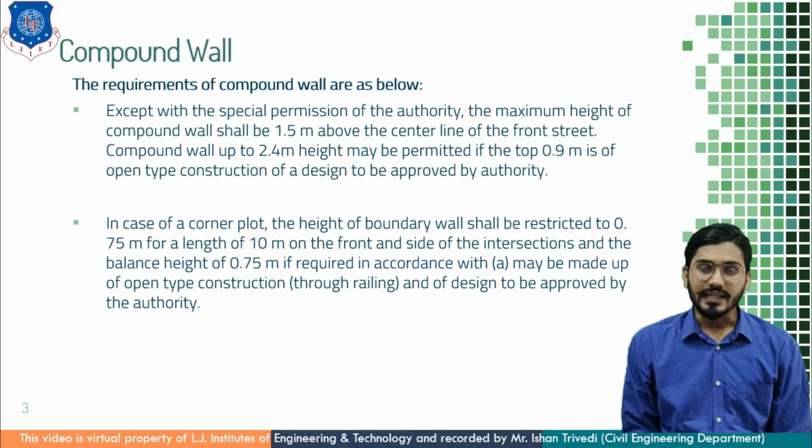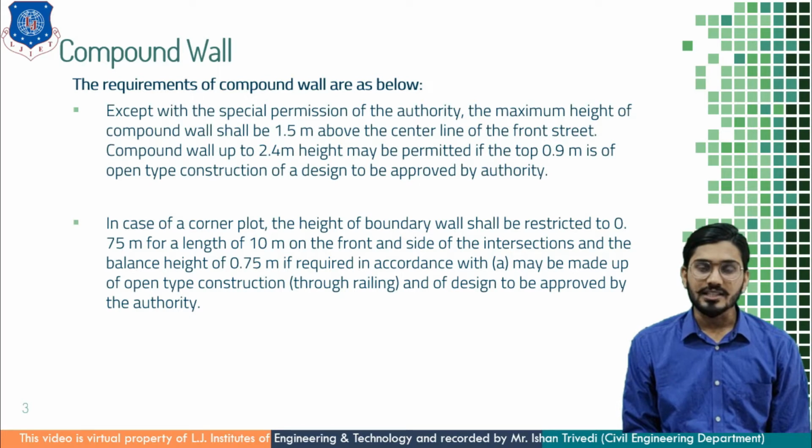Means I can construct 1.5 meter height of compound wall from the bottom reference of center line of front street. Except for permission, I can construct compound wall height up to 2.4 meter. In this height, the above 0.9 meter height is kept open type construction.